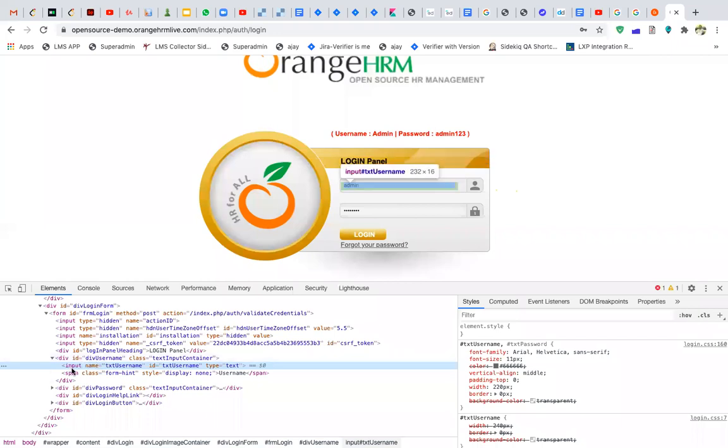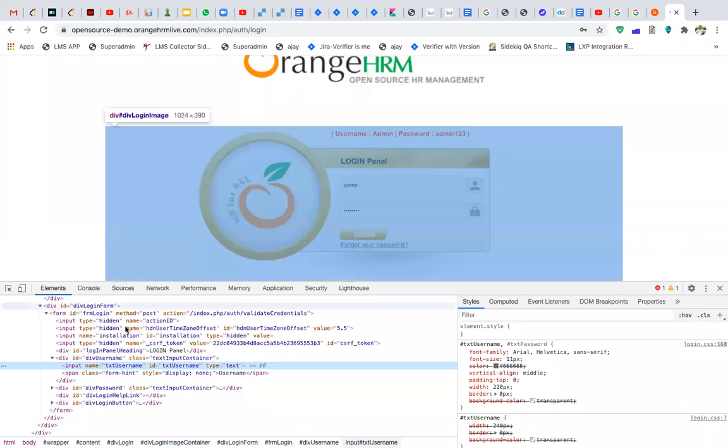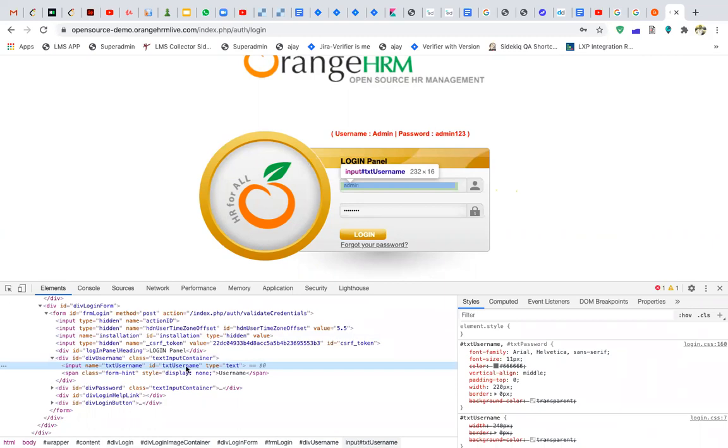Okay, this HTML tag defines that this is of type input. That means it's expecting something: your name, then your ID, then your type, and these are your properties. And what can be your properties? You, as an employee, have your name and you have your ID.